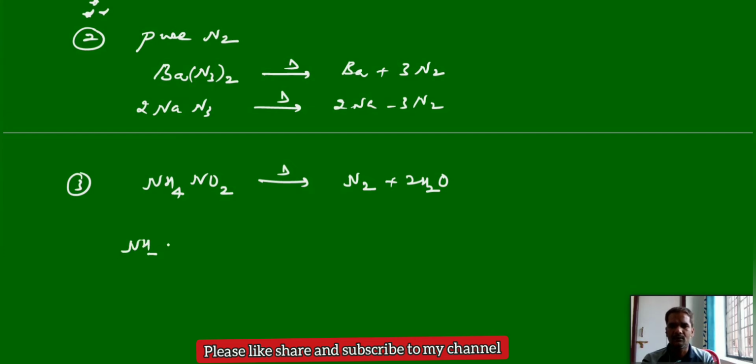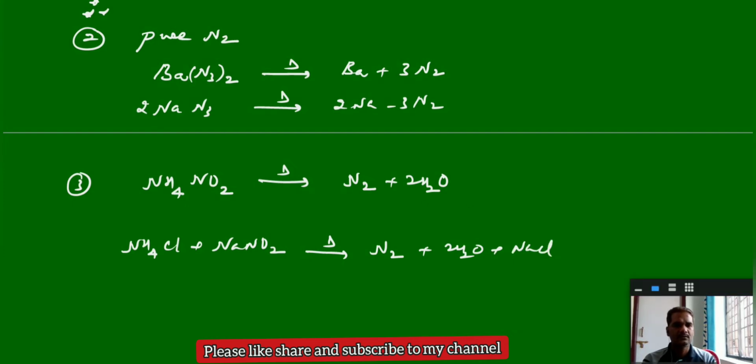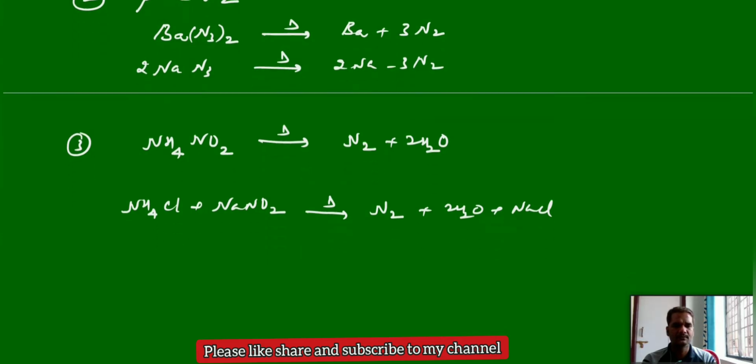When you take ammonium chloride and sodium nitrite, this mixture gives ammonium nitrite as an intermediate, and that also gives nitrogen. So the first two reactions are very important for the preparation of nitrogen.